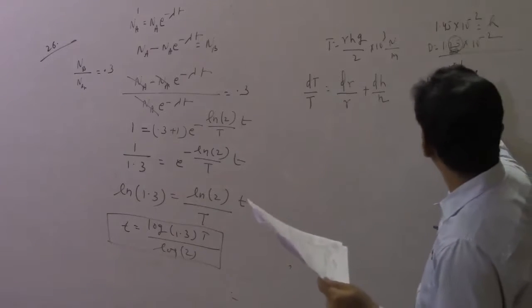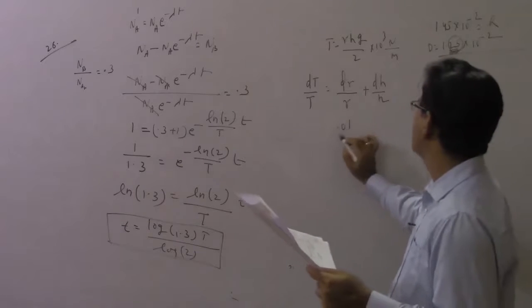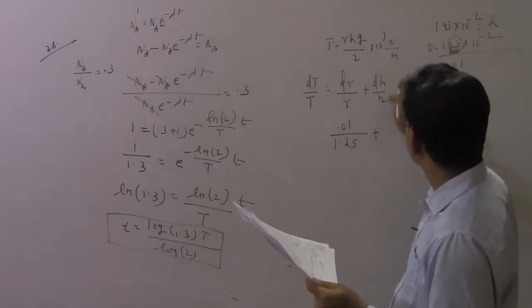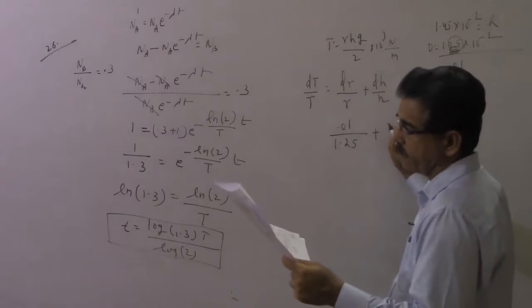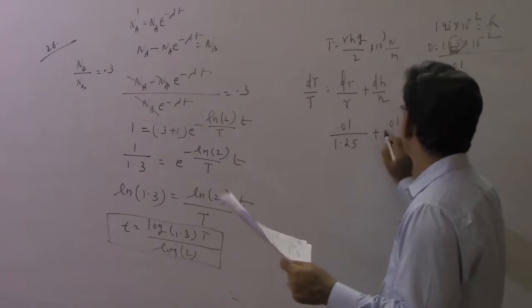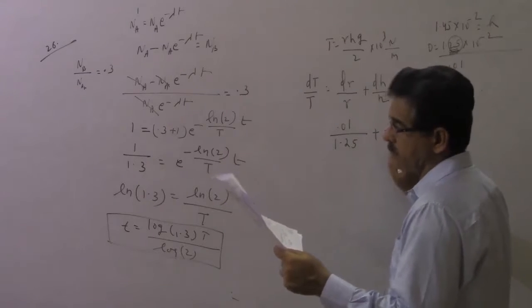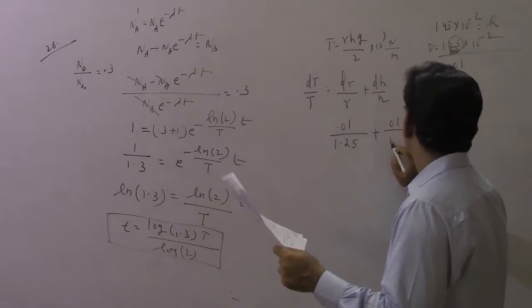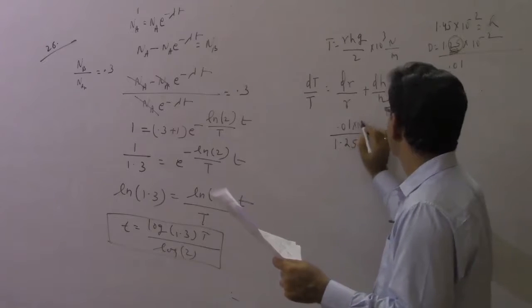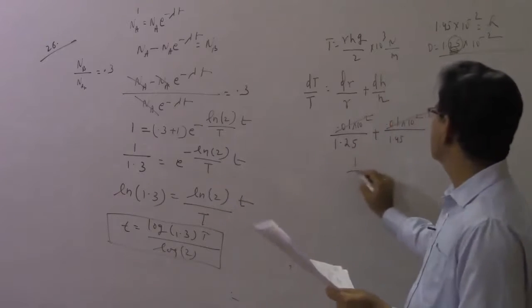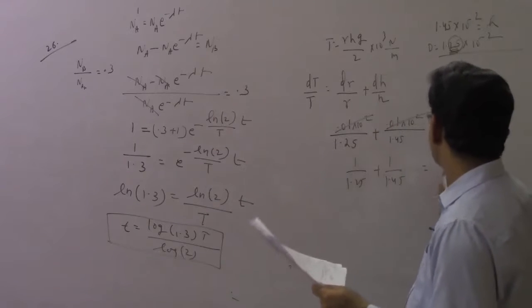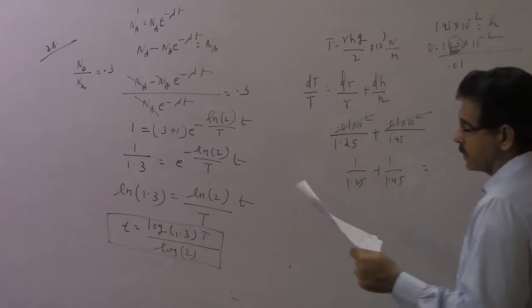So 0.01 divided by 1.25, and dh by h is 0.01 divided by 1.45, with the powers of 10 cancelling. Sum it up and you get 1.5%.